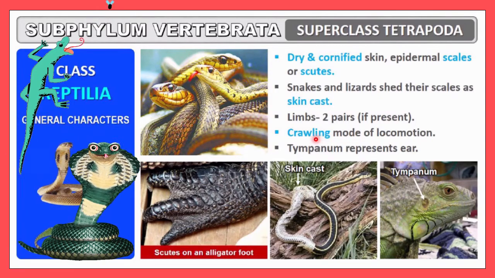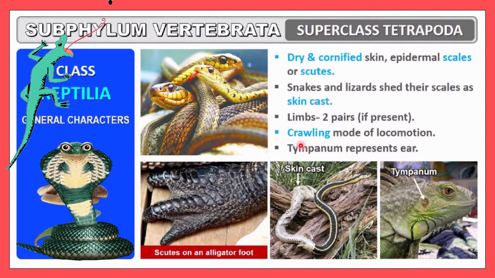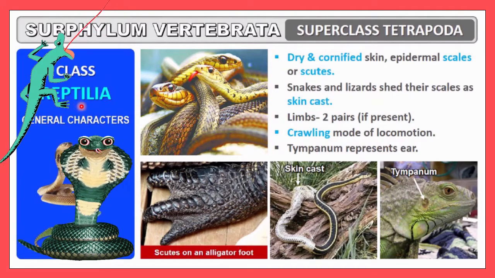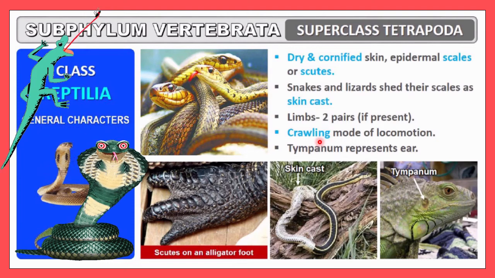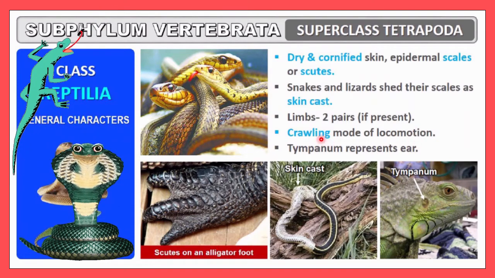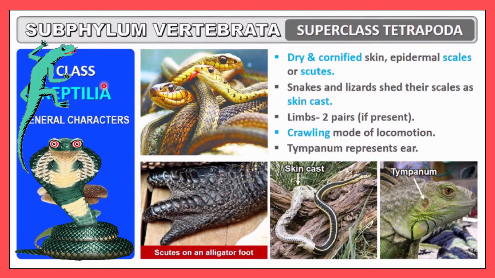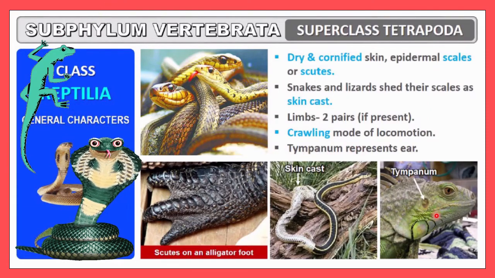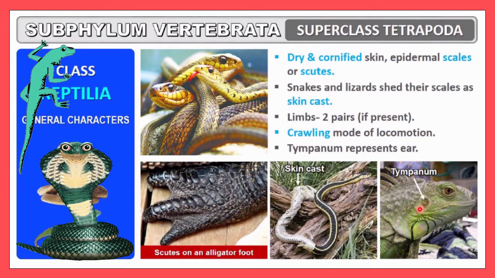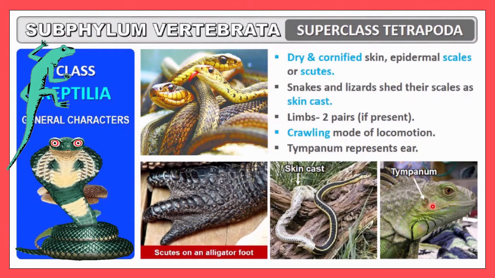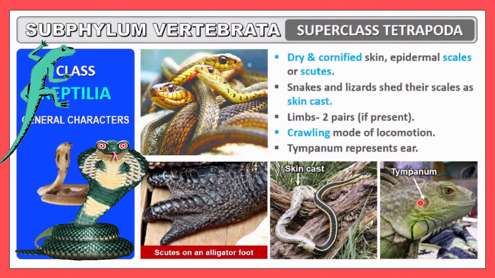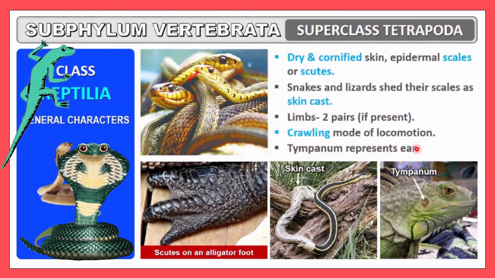Crawling mode of locomotion. Just because of this mode of locomotion, this group of organisms is given the name reptilia. Crawling occurs at the time of locomotion, and that's why this class of organisms is named reptilia. Here you can see the photograph of the tympanum. Tympanum represents the ear. Only the internal and middle ear will be present. External ear is not present, and that's why the tympanum itself will act as the ear.